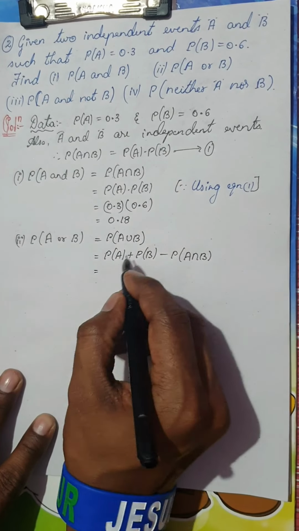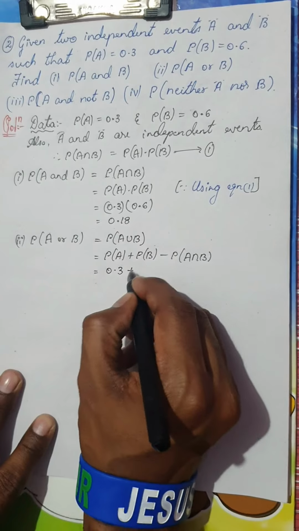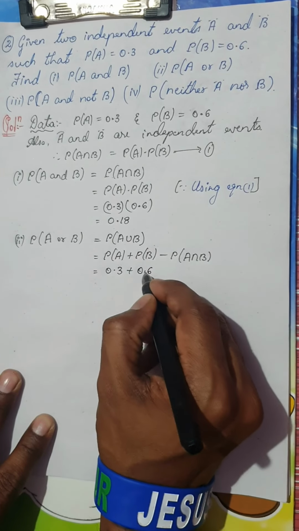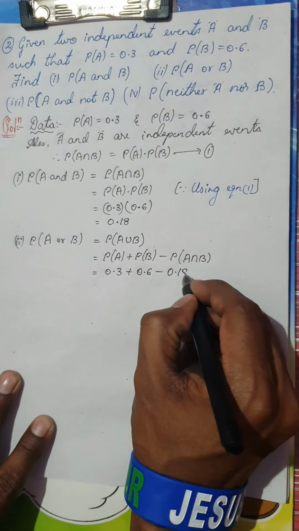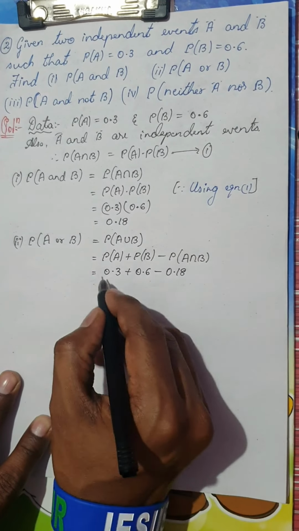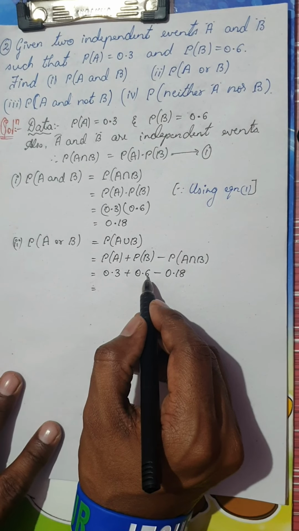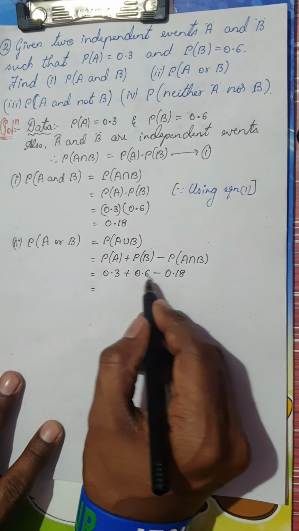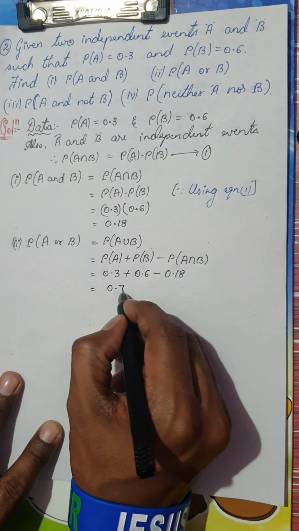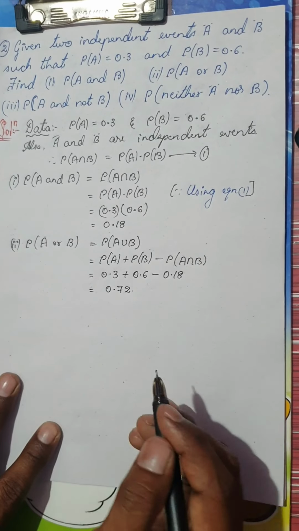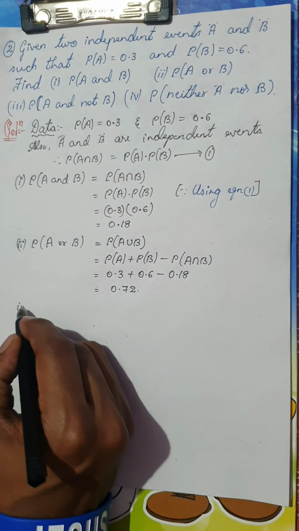So I already have all these values. P of A is 0.3 plus P of B is 0.6 minus P of A intersection B. Just now we have found out it is 0.18. You can use your calculators: 0.3 plus 0.6 is 0.9 and 0.9 minus 0.18 would give you 0.72. So this is the required answer for this condition, and I'm going on to the third condition.